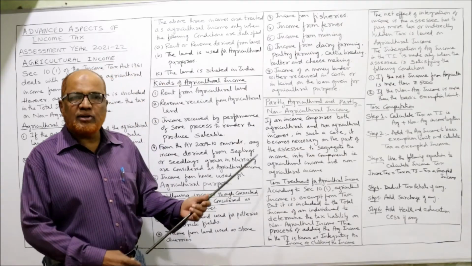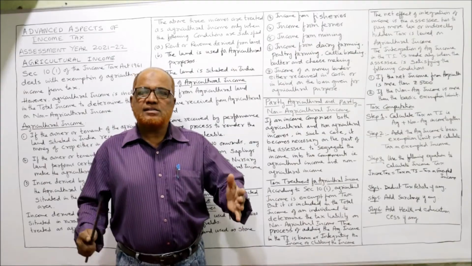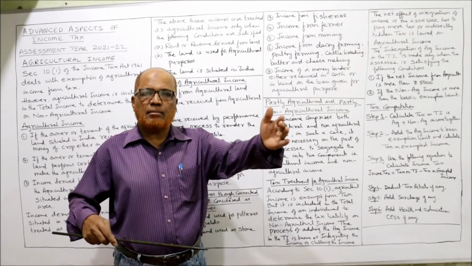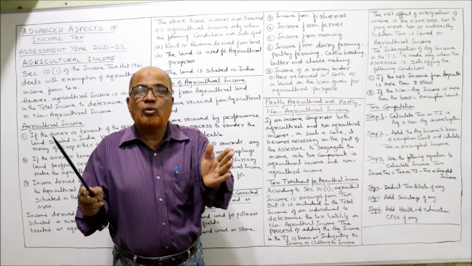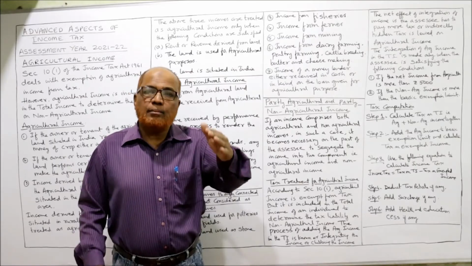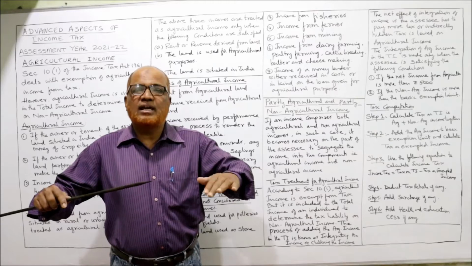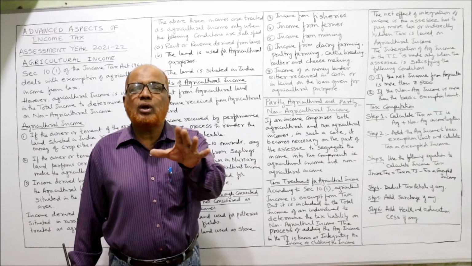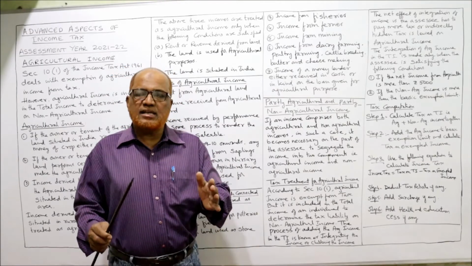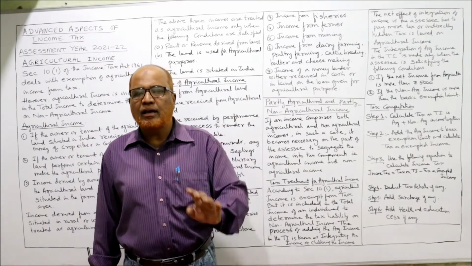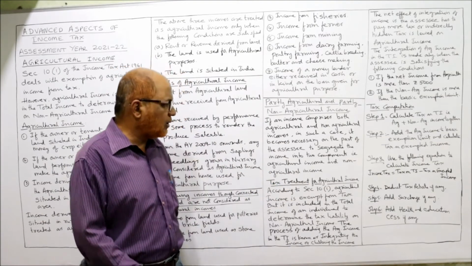That's all. Now I am coming to the very important point, partly agriculture and partly non-agriculture. In some cases, a person may be having some agriculture income and some non-agriculture income. In that case, the Income Tax Act says segregate your income. Divide your income into agriculture income and non-agriculture income. Then the Income Tax Act says we'll give you the procedure of how to compute the tax on non-agriculture income. So if a person is having both, partly agriculture, partly non-agriculture, how to calculate the tax? The Income Tax Act has given the provision. Now I am going to explain.